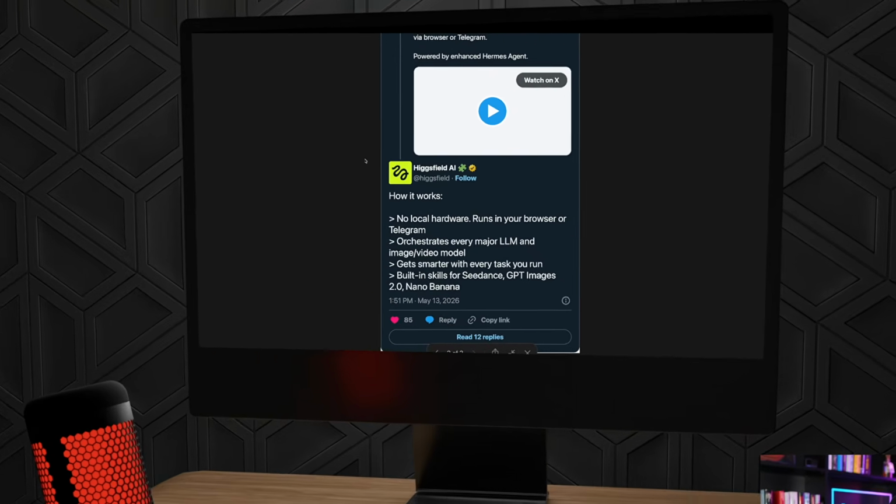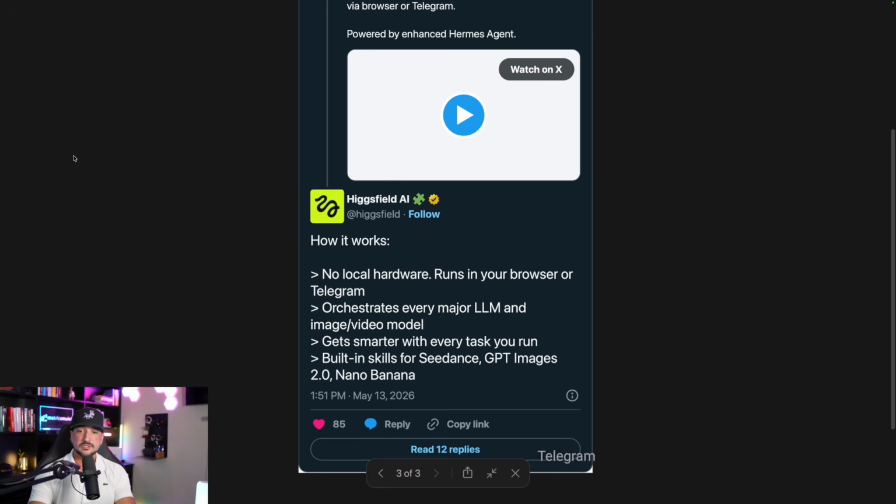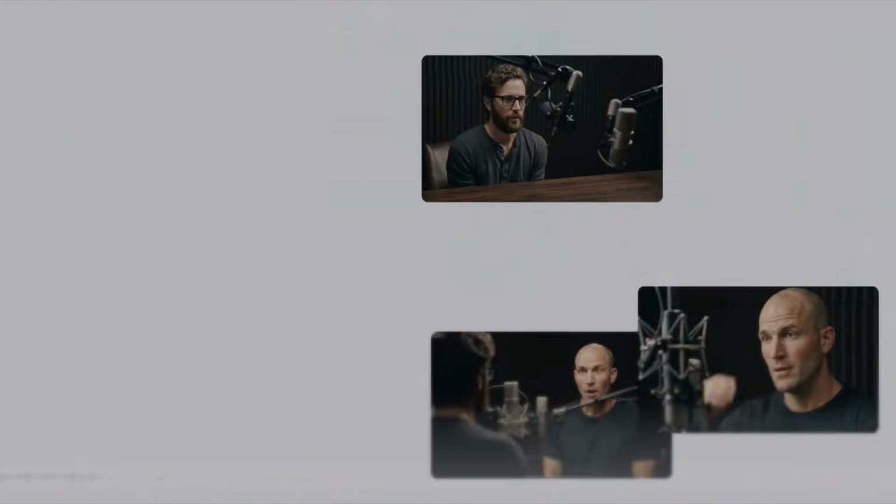So for an example, you can see right here, no local hardware, runs in your browser or Telegram, orchestrates every major LLM and image to video model.